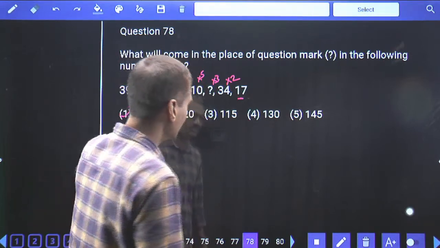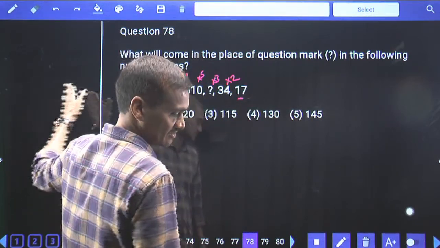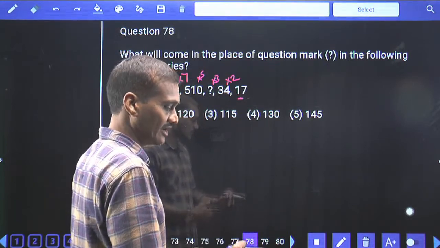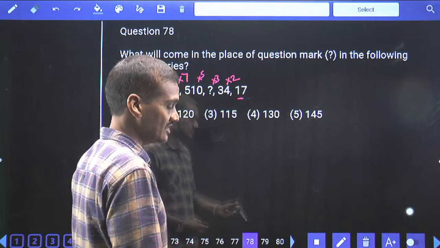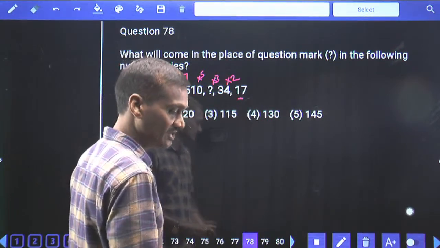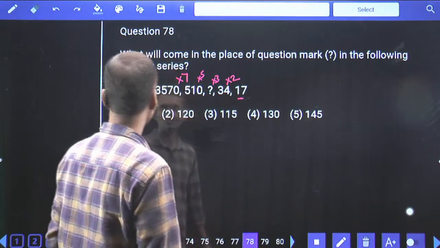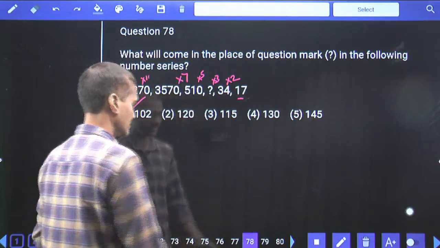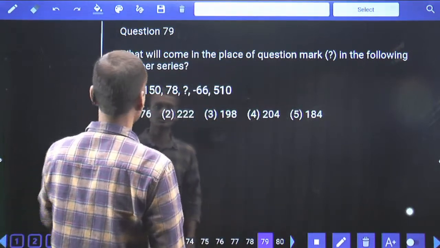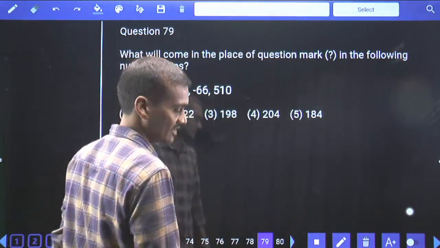Whenever the numbers are in the decreasing order, always start in the reverse order, because addition is easier when compared with multiplication, and addition is easier when compared with subtraction. Multiplication is easier when compared with division. Done? Hence 102, choice 1 is answer 78. Then question number 79.